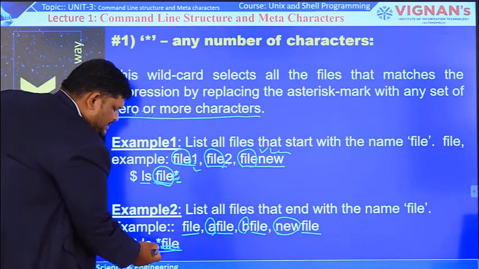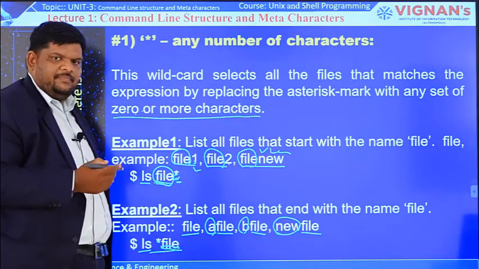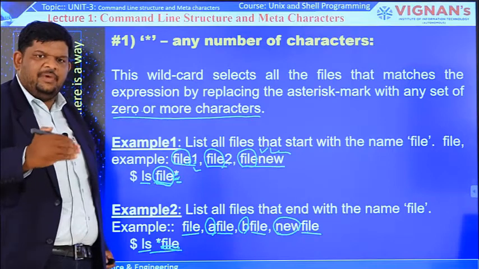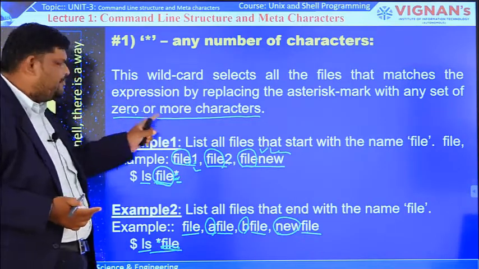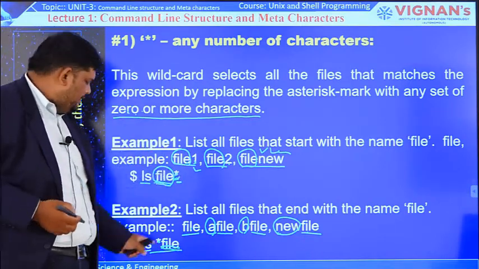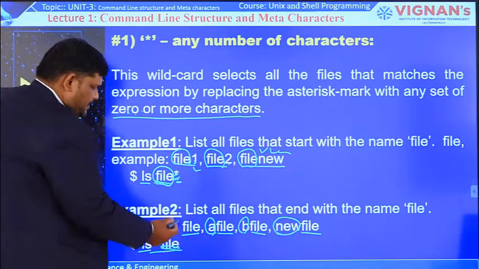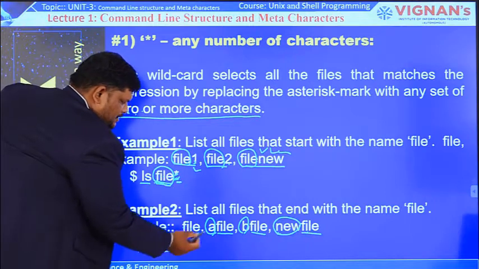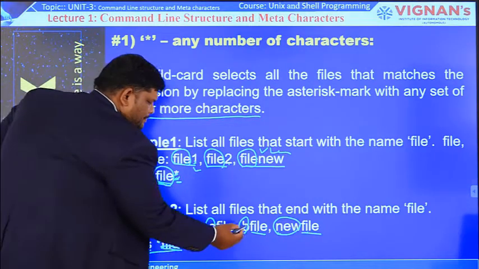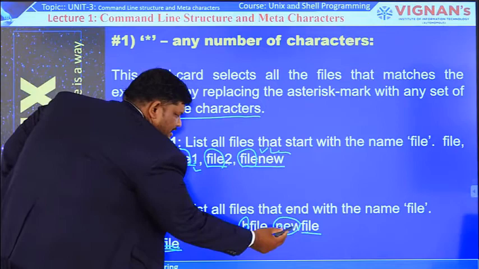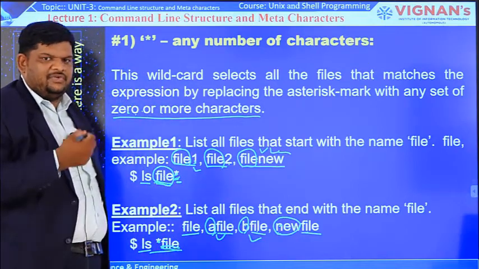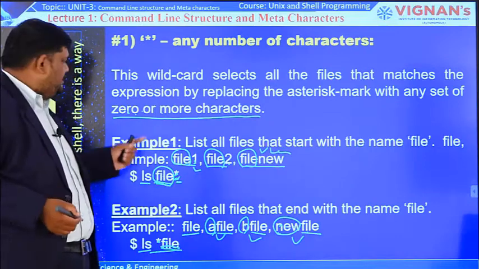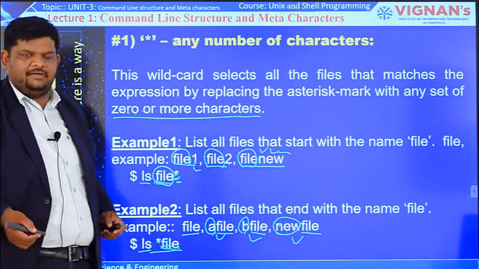Here Afile, Bfile and NEWfile will come. Every file name ends with FILE, and before that there may be zero or more characters, so it will list all those file names. Afile, Bfile, and NEWfile with three characters will come because we are using star. In this way we use the star meta character.